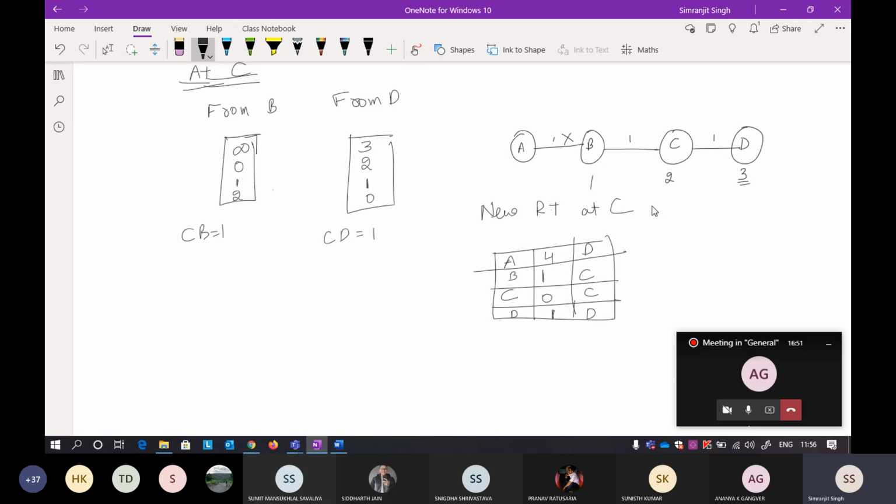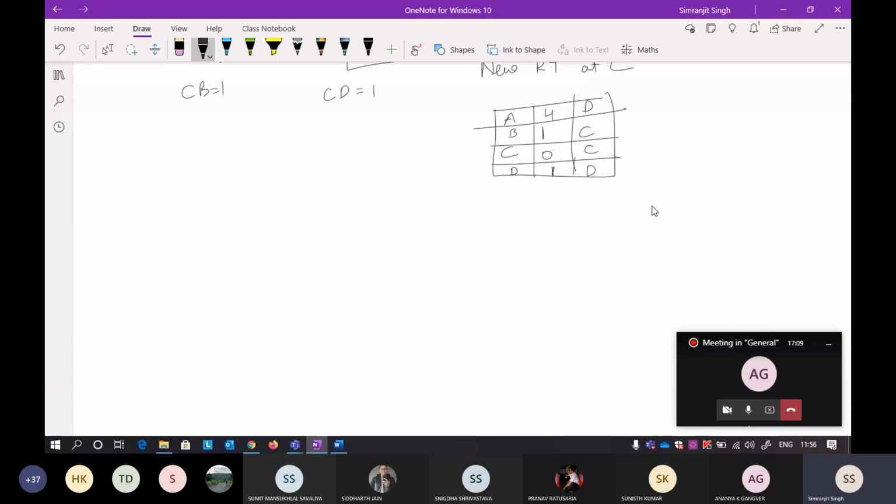Okay, so I will show you also, if you want to follow that step, you will follow it at every routing table. At every step, you have to see what is the distance vector, where it is getting the distance vector from, and you update the routing table accordingly. Or otherwise, I will show you a simple method. You will easily understand what actually is going on.